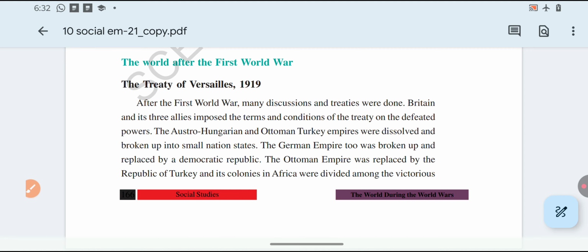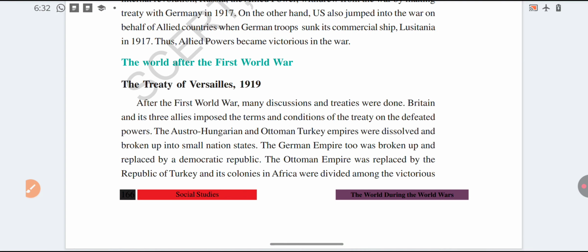Serbian rebels assassinated the Austrian prince. His name is Ferdinand. So Ferdinand was assassinated by Serbian rebels, and Austria attacked Bosnia. With the support of Bosnia, Britain, France, and Russia were keen, and with the support of Austria, Italy and Germany. Hungary also participated. The countries which participated on behalf of Bosnia we call allied powers. The countries which participated on behalf of Austria we call central powers. So the First World War was fought between the central powers and the allied powers.